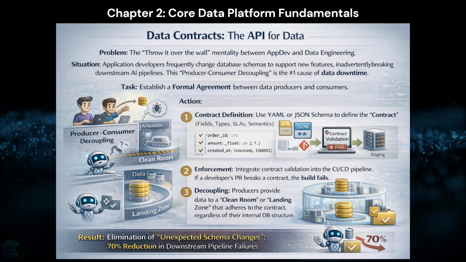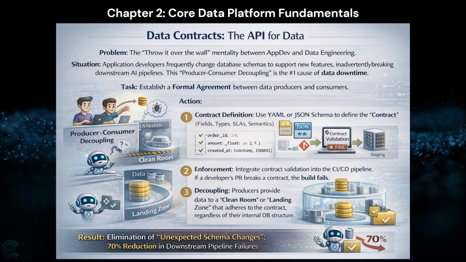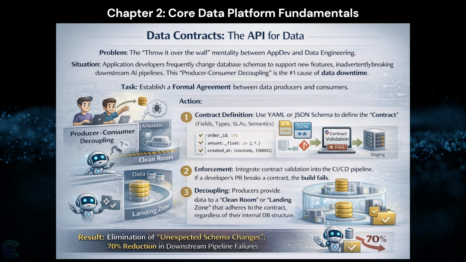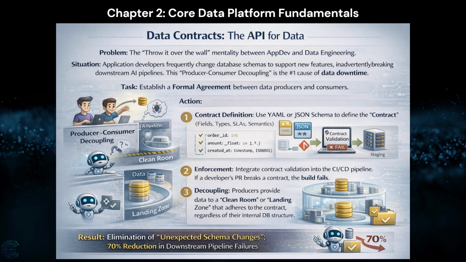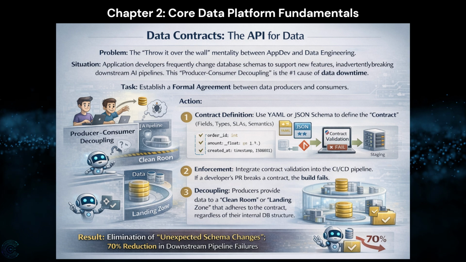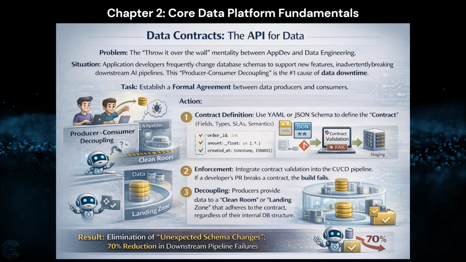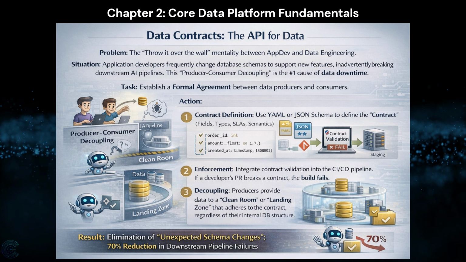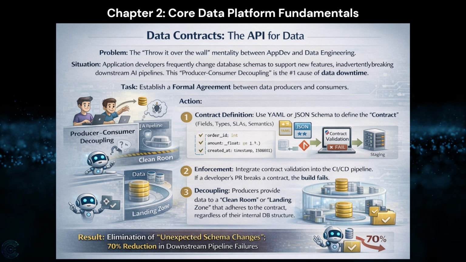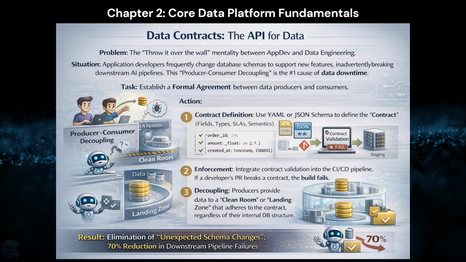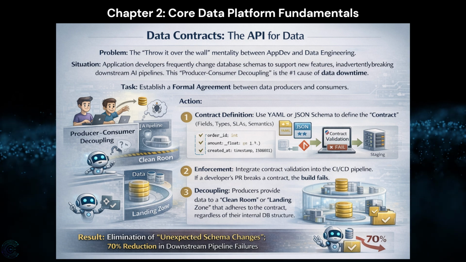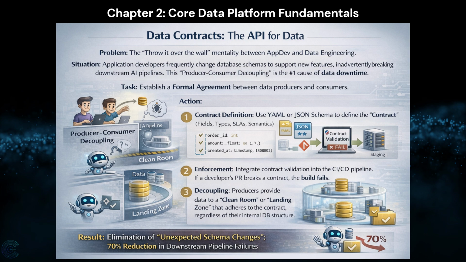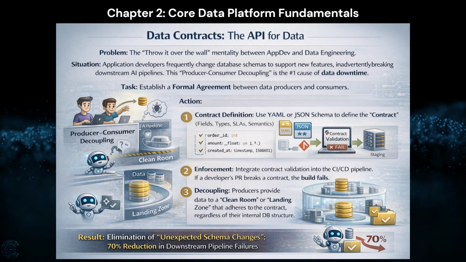Action: contract definition. Use YAML or JSON schema to define the contract: fields, types, SLAs, semantics. Enforcement: integrate contract validation into the CI/CD pipeline. If a developer's PR breaks a contract, the build fails. Decoupling: producers provide data to a clean room or landing zone that adheres to the contract, regardless of their internal DB structure. Result: elimination of unexpected schema changes, 70% reduction in downstream pipeline failures.